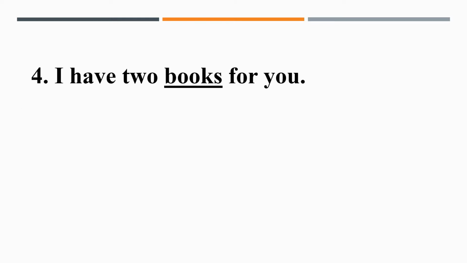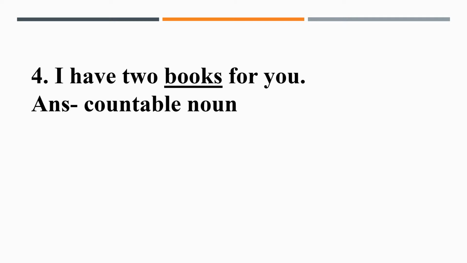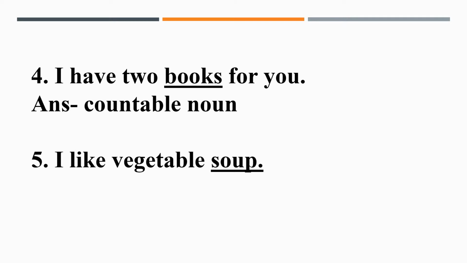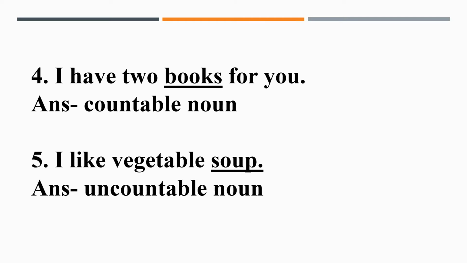Next one. I have 2 books for you. So here the underlined noun is books. So books are a countable noun. Next one. I like vegetable soup. And here S-O-U-P, soup is the underlined noun. So it is an uncountable noun. Soup is an uncountable noun.